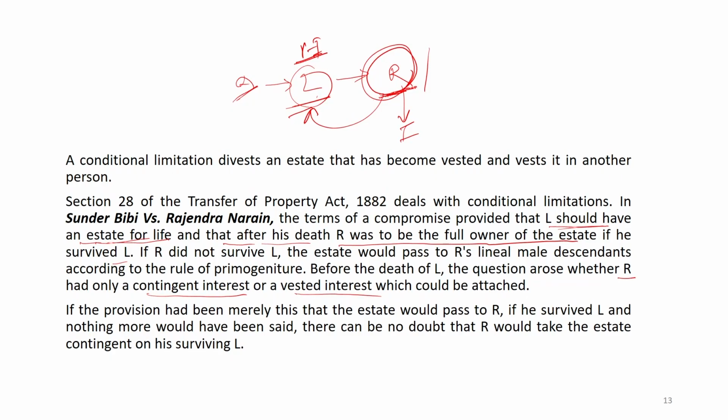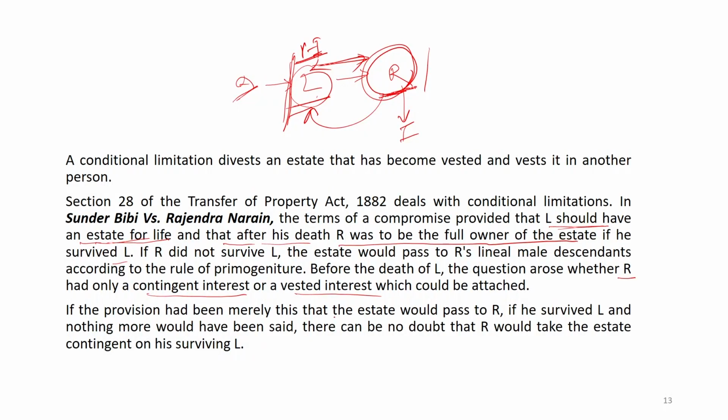Okay. So, the question arose that before the death of L, what was the nature of the right of this person R, whether it was a vested or a contingent one. If the provision had been merely this, that the estate would pass to R. Okay. Now, how it has been drafted, the word of drafting is very important.